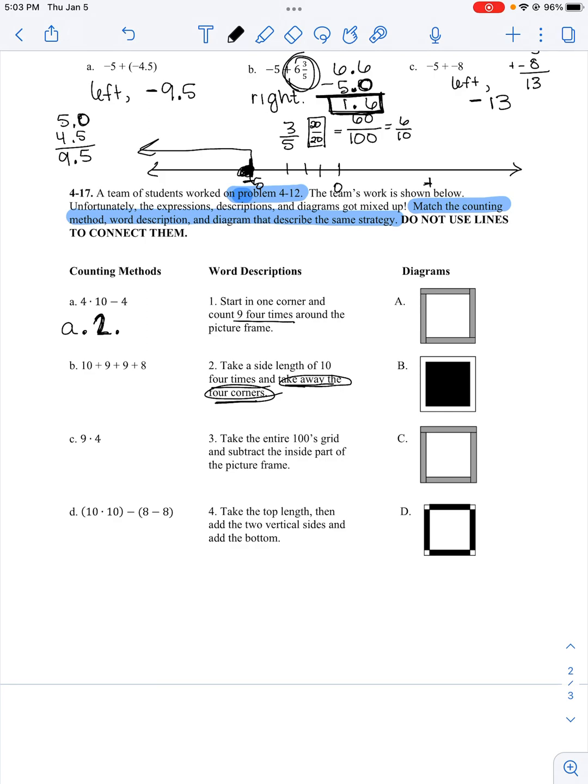Now we have to find a picture. So, A, it doesn't quite match. I don't know where I'm taking away the 4. B, the center is all colored in. C, the sides and the bottom and the top are all different sizes. So then it has to be D.